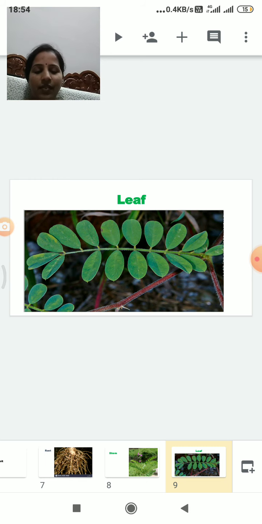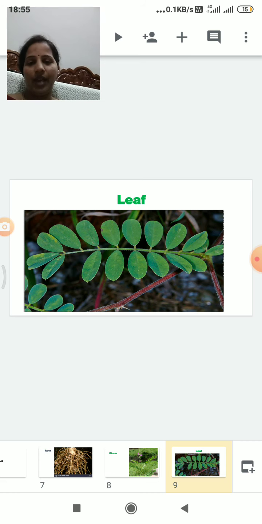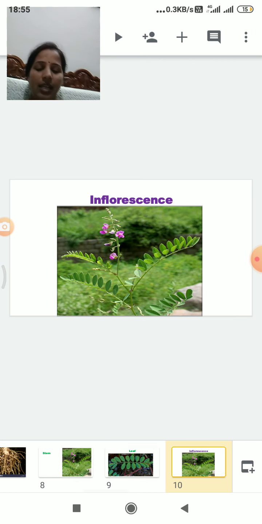So what is a pulvinate leaf base? The petiole is swollen, a swollen structure, and that is called the pulvinate leaf base. This is the characteristic feature of the Fabaceae family members. So this is the leaf part.